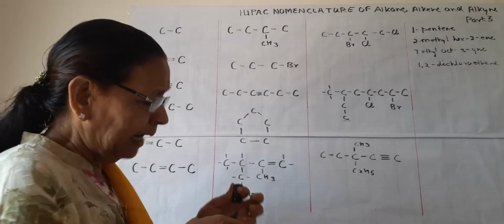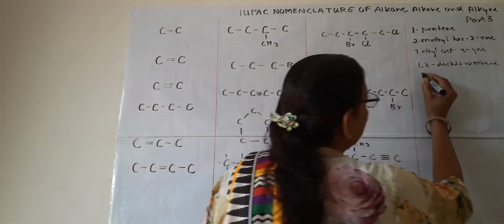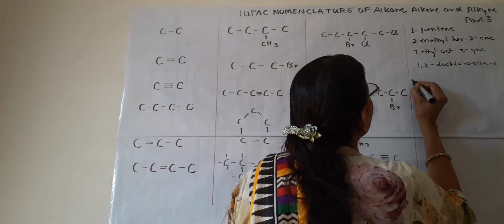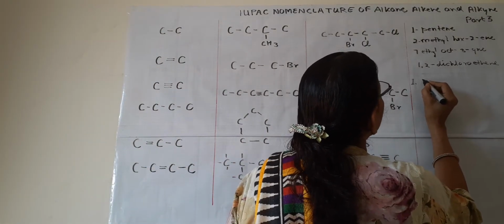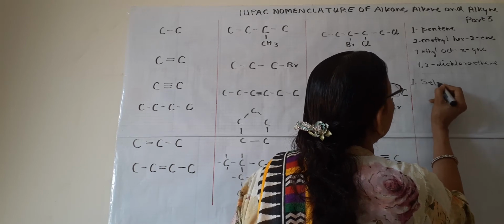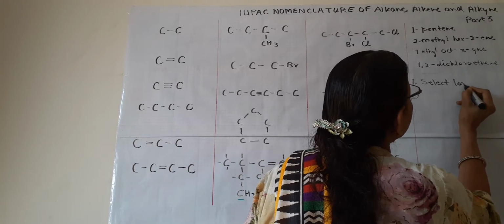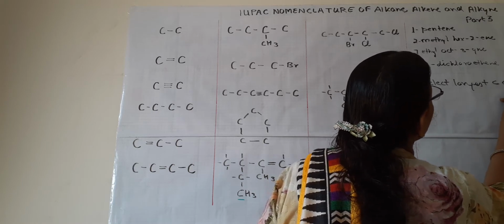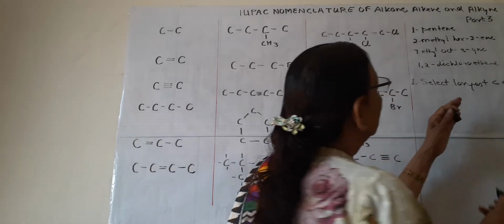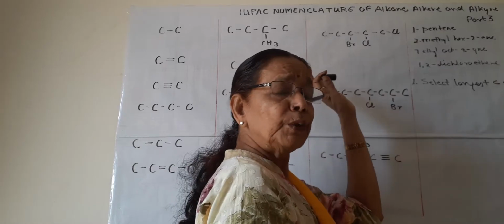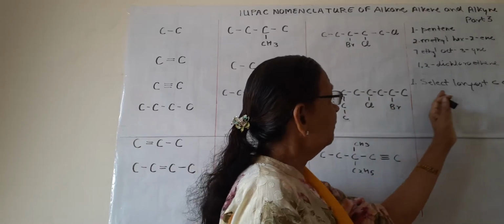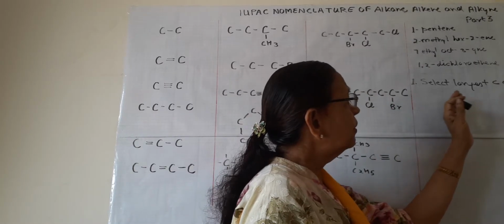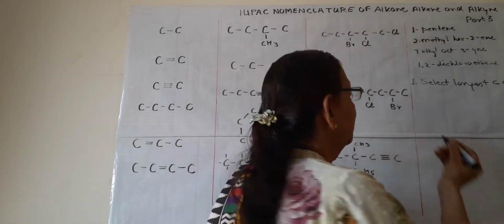First rule, I will write. First rule is select longest carbon chain. We will understand when we do these naming. So the first rule is select longest carbon chain.